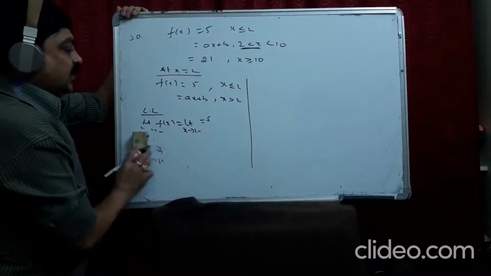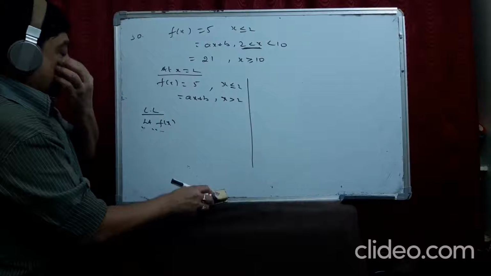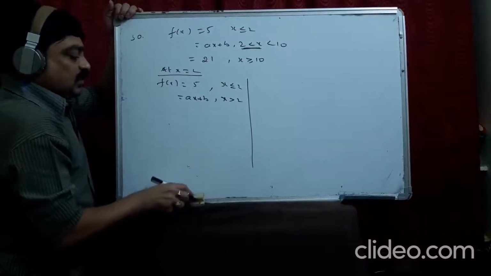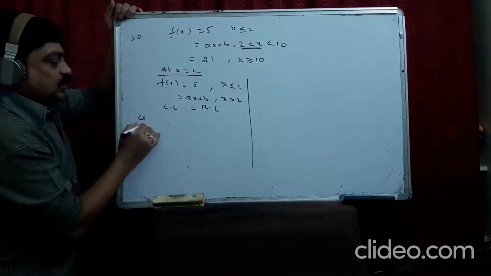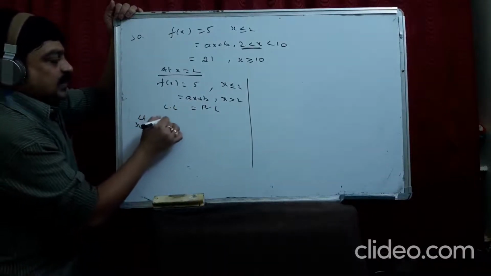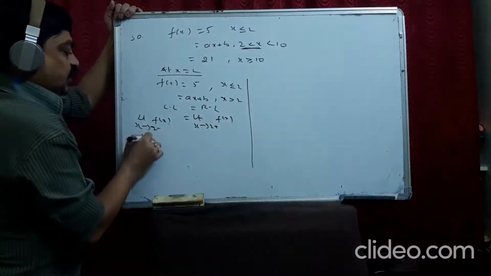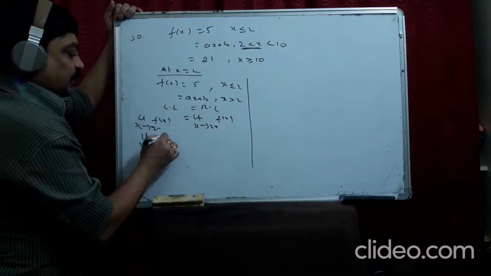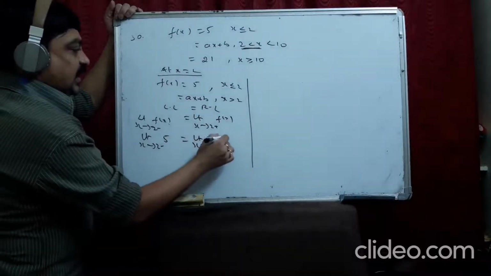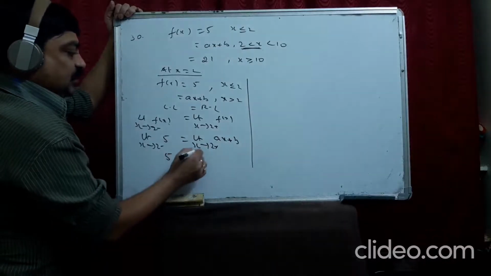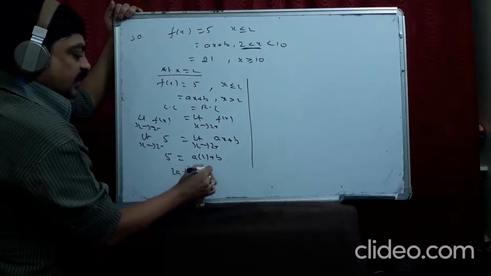We can take directly left limit is equal to right limit because it is given as continuous. So for limit x tends to 2 minus we take the first one, 5, and for limit x tends to 2 plus we take the second one, ax plus b. 5 is equal to a into 2 plus b. 2a plus b is equal to 5. Keep it in a box.